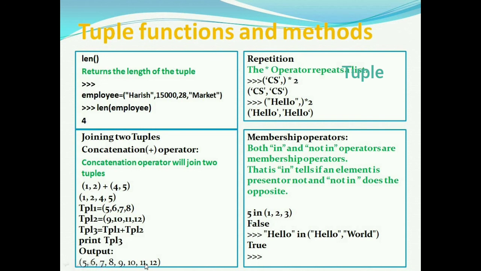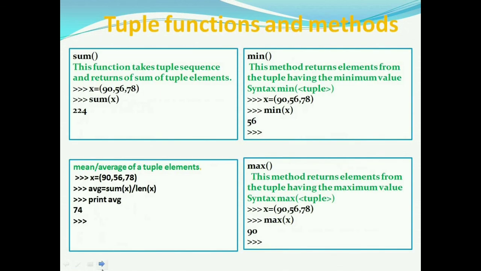The sum function takes the tuple sequence and returns the sum of the elements of the tuple. But for sum to work, the tuple must contain only numeric elements. X is equal to (90, 56, 78). Sum of x will give 224.